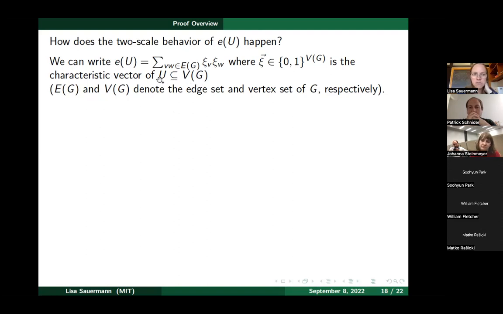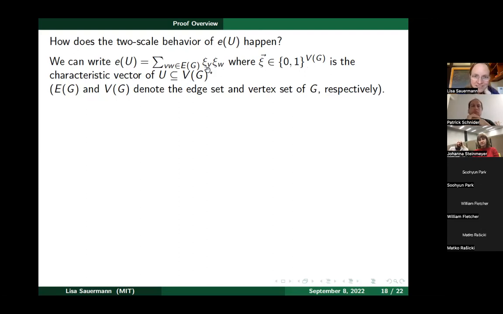We have this random subset U, and the characteristic vector has ones for all the vertices inside U and zeros for all the other vertices. For every edge vw, psi v times psi w is 1 precisely if v and w are both in U, so precisely if this edge contributes to E of U. Therefore, for basically tautological reasons, E of U can be written in this form, which is a quadratic polynomial in psi.